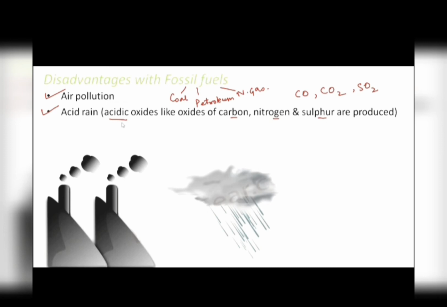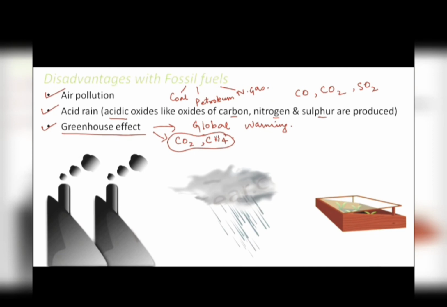And this acid rain again has a lot of adverse effect on monuments. They cause blackening of marbles. They also cause serious health issues in living organisms. They also adversely affect the growth of plants, right? So acid rain is also something which is not at all desirable.